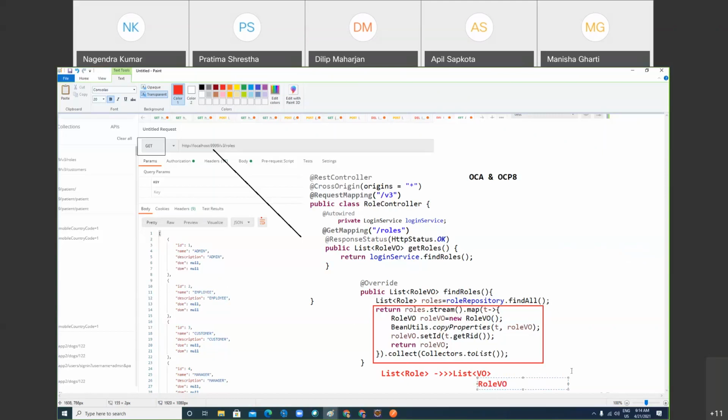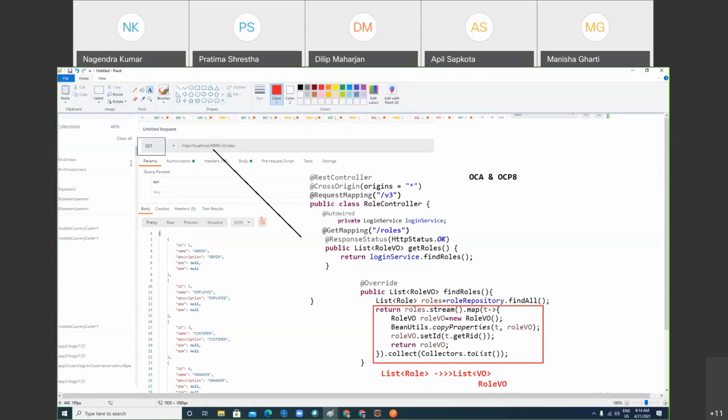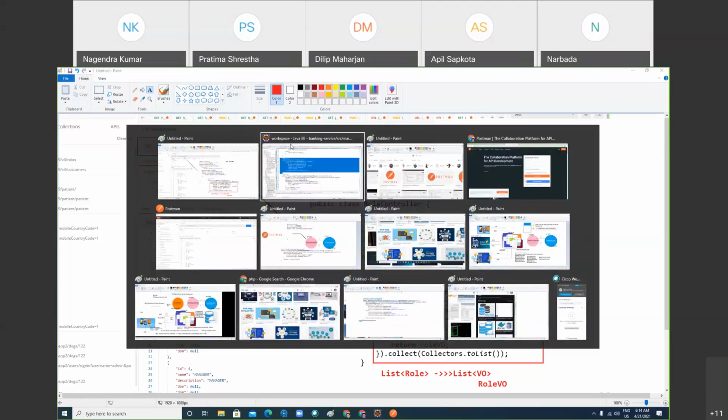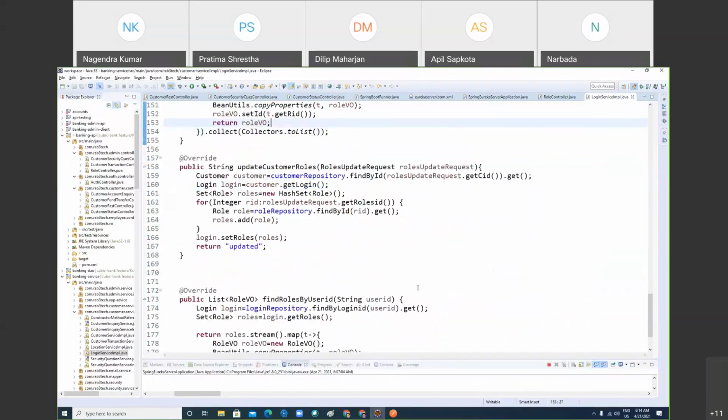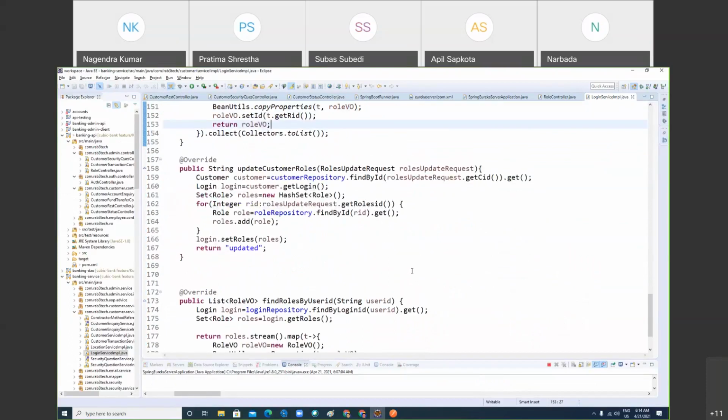Still you don't understand? Then we can say in our project we did like employee DTO to employee entity. Is that the same? Very nice. Exactly, same thing. Yes, I got it. Nagin, have you used the concept of DTO in this project? Of course, sir. DTO and VO are both the same thing. You can use either. Okay, got it.